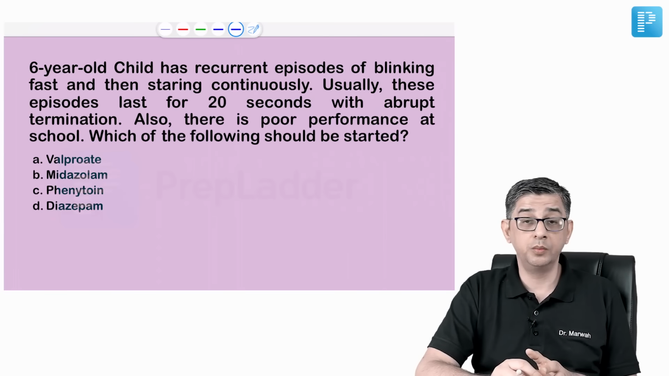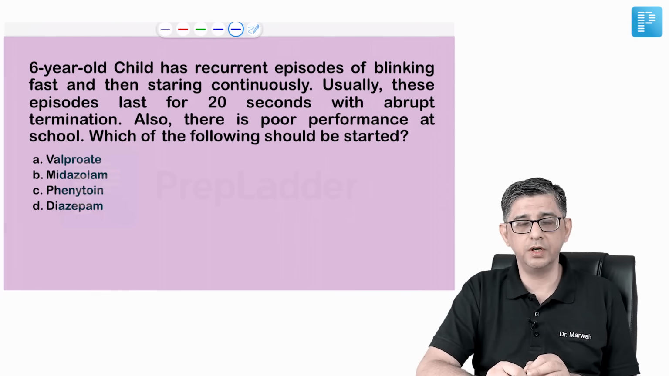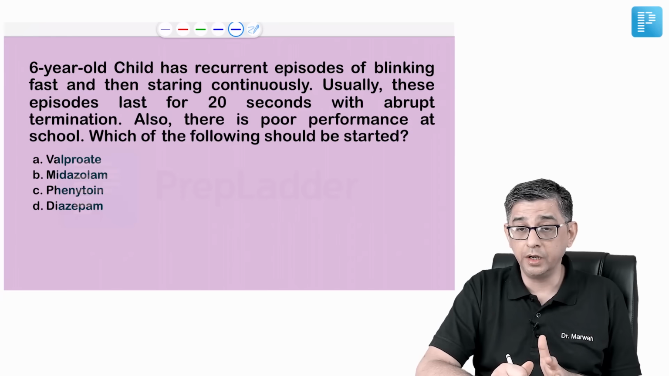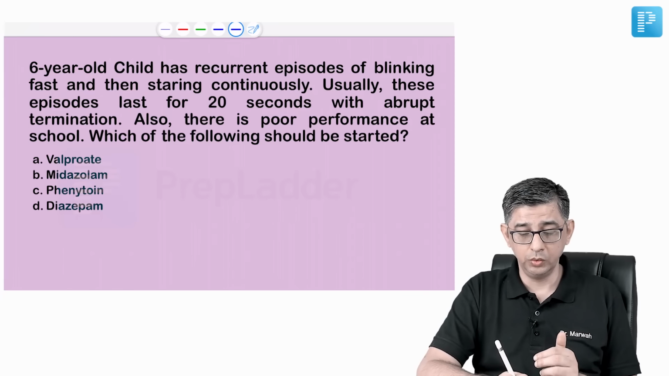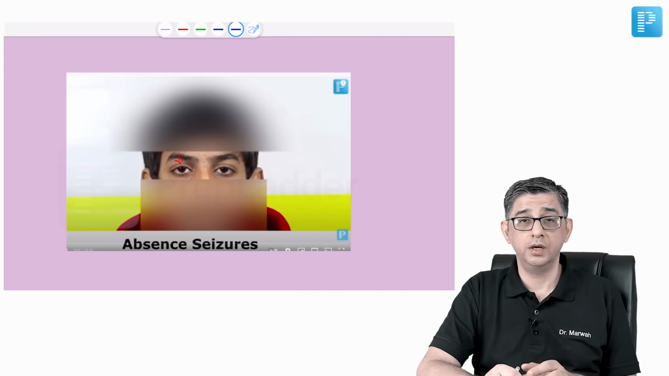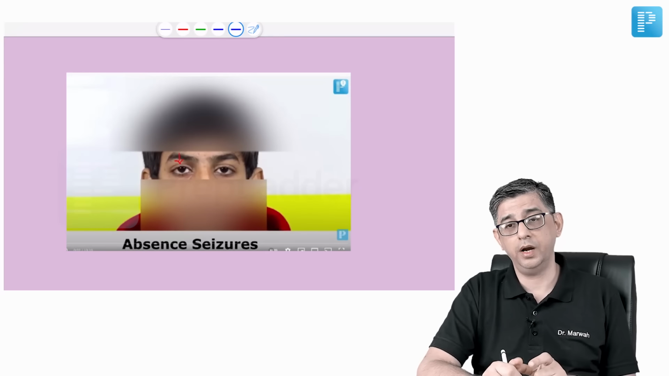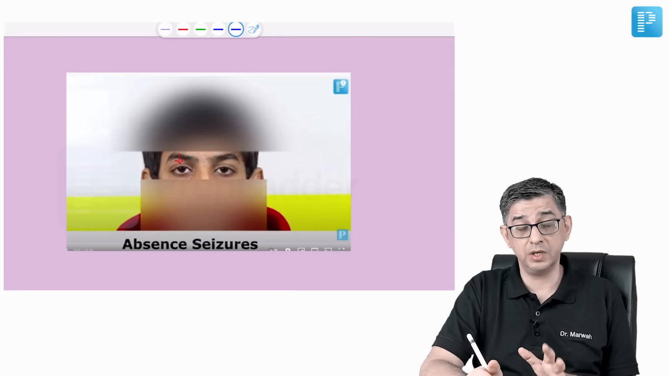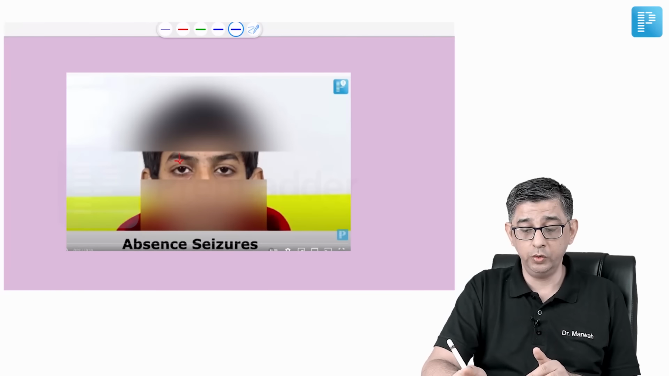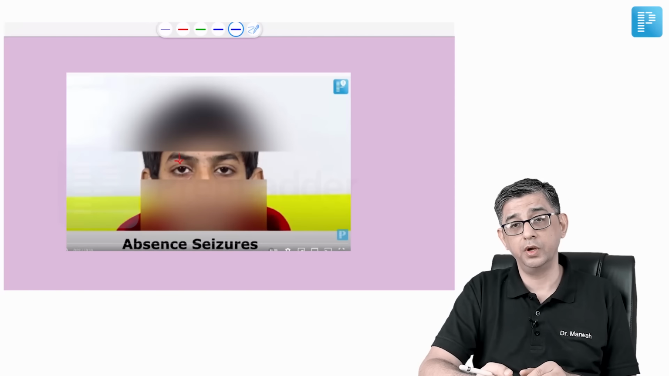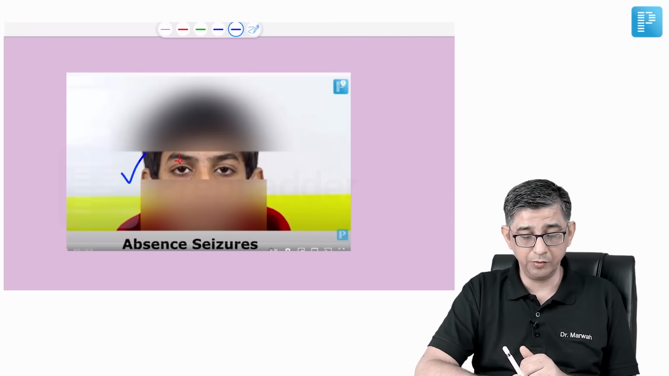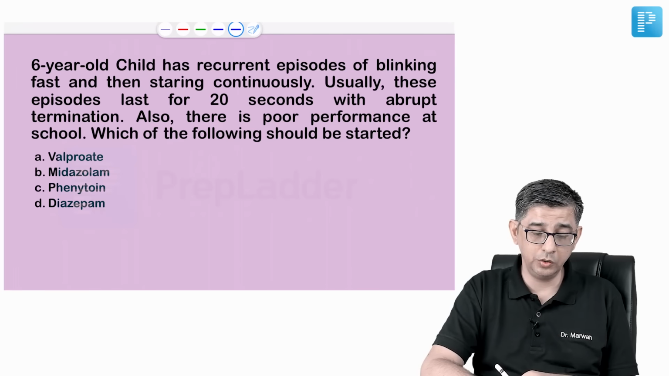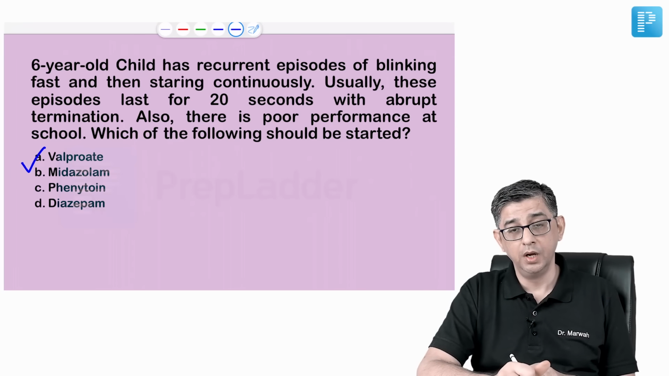The subsequent question talked about a child with recurrent episodes of blinking fast. He's doing like this, blinking, and then he's staring continuously, and this is occurring periodically for a duration of about 20 to 30 seconds. So I would like you to just search on YouTube the words epilepsy prep ladder, and you will come across a video by me where I have described how the seizures would be presenting. In fact, in the very first 30 seconds, you will notice a child who's having repeated blinking episodes, and then he's staring continuously. So this is a very characteristic feature of absence seizures, and for management of absence seizures, we can be using either ethosuximide or sodium valproate.